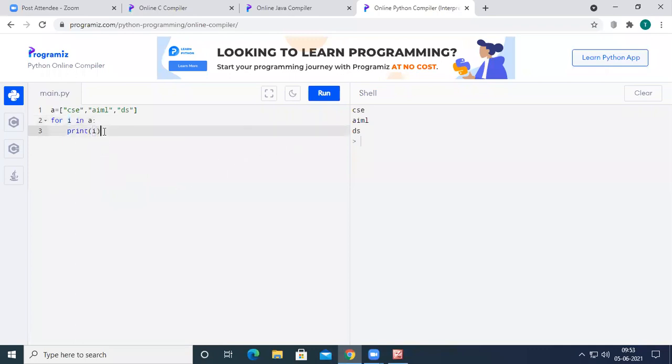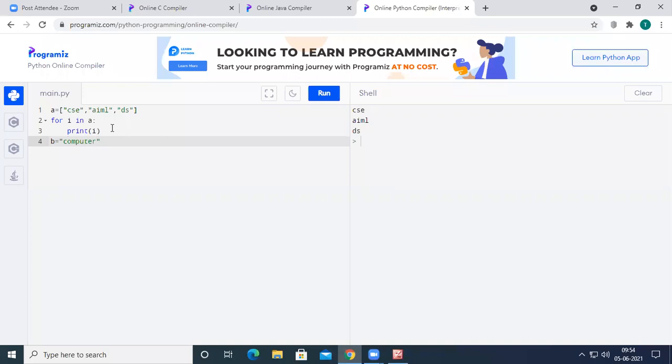Similar to this, for example, there is a variable b, and in b I have computer. Here in b, I am going to take a string.